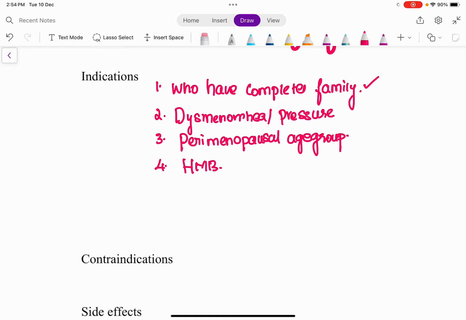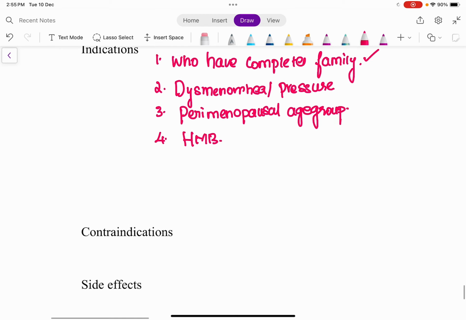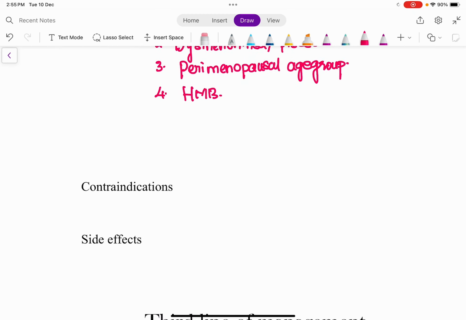So majorly, uterine artery embolization has to be selected in a patient who has completed her childbearing, and she is around the perimenopausal age group, more than 45 years. Yes, she is an ideal candidate for uterine artery embolization. Is that clear? Yes.